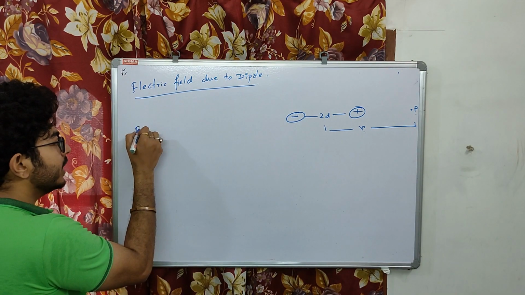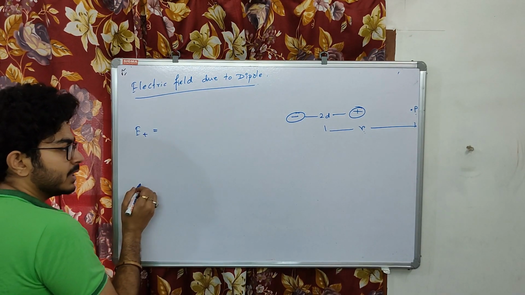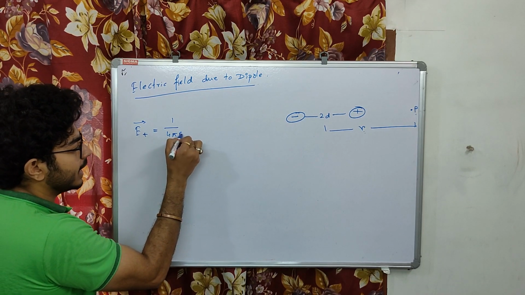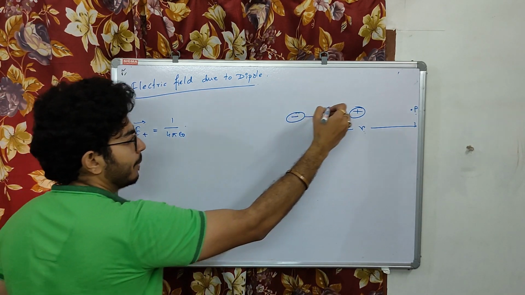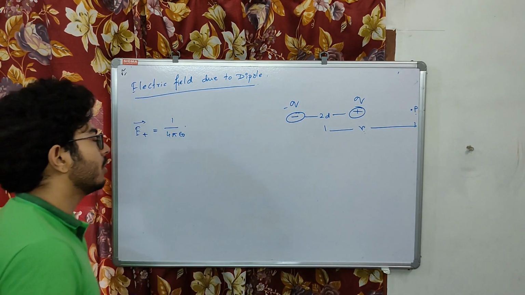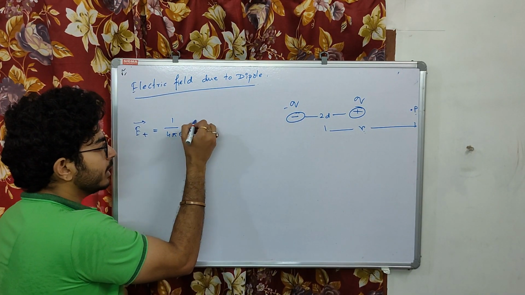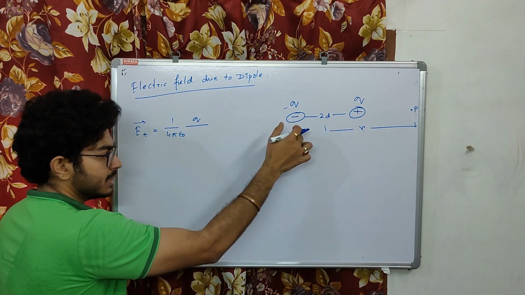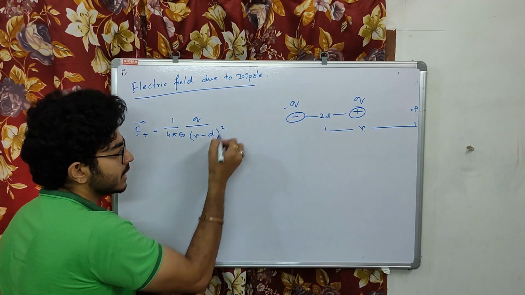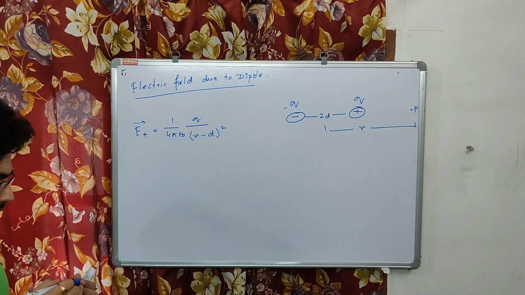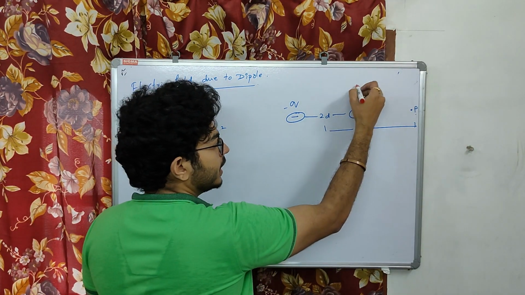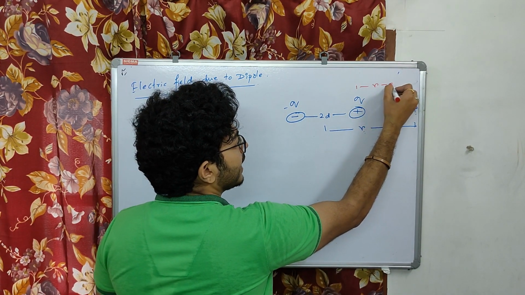Now, electric field due to positive charge, what will be this one? This will be 1 by 4 pi epsilon naught q by the distance squared. If this is of magnitude q and this is also magnitude q, this is negative always, then this one will be q by (r minus d) square. See, you have to understand this part. From here to here, this is r minus d.